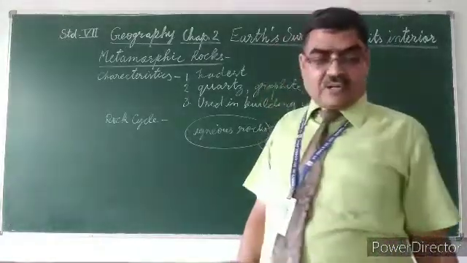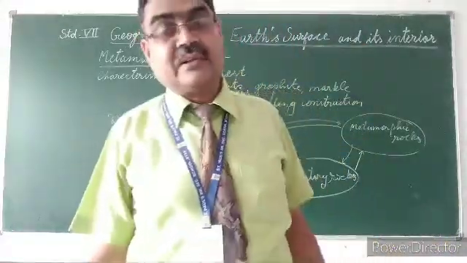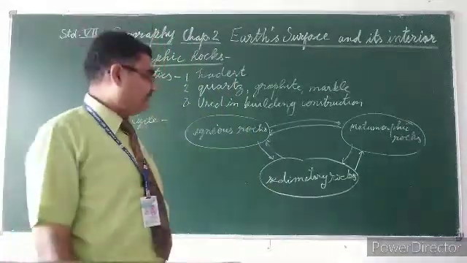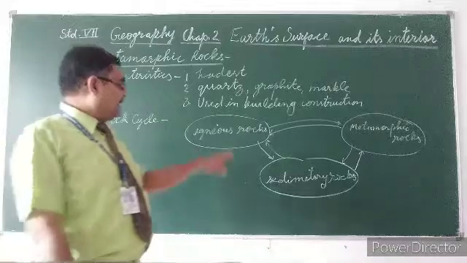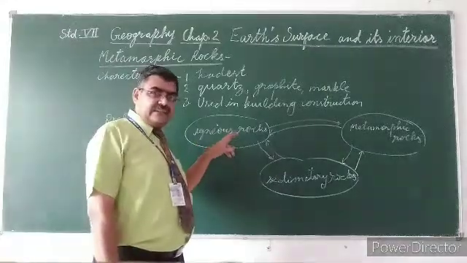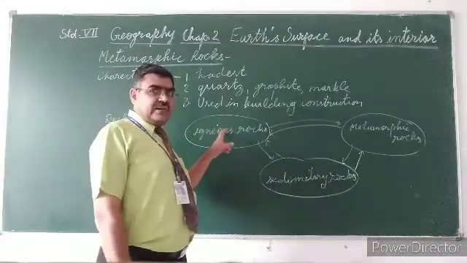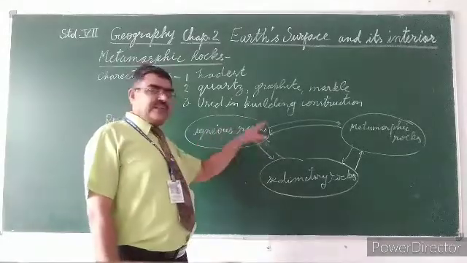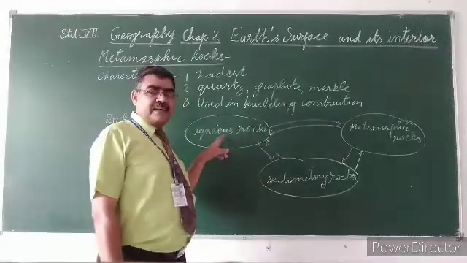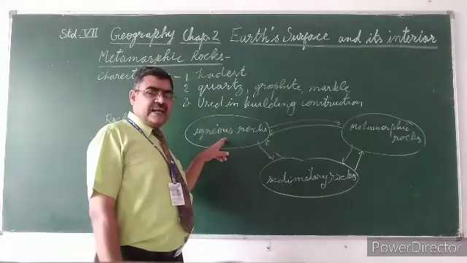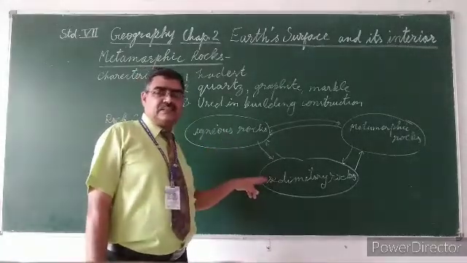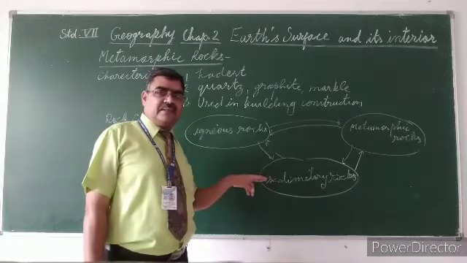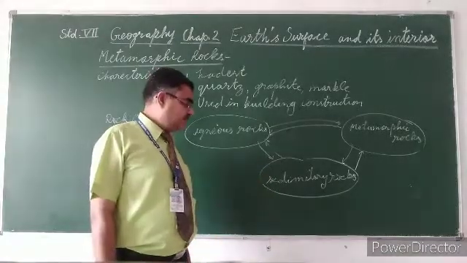Now understand about the rock cycle. What is the rock cycle? Try to understand. I told you that igneous rocks are the parent rocks. By the weathering of igneous rocks, sediments flow and settle on the bed of the ocean or the land.